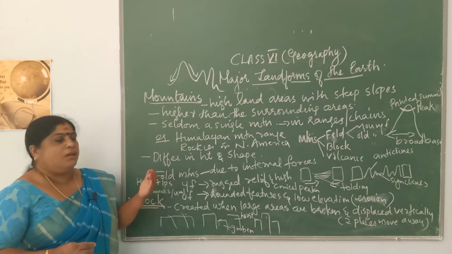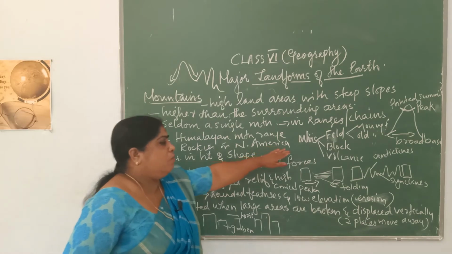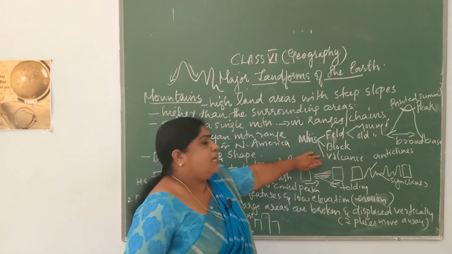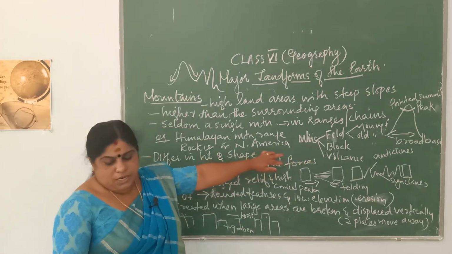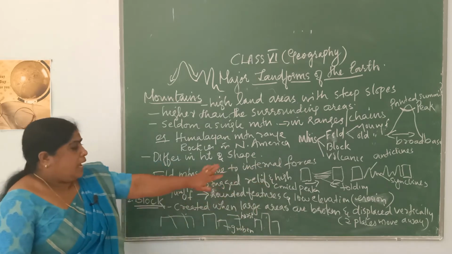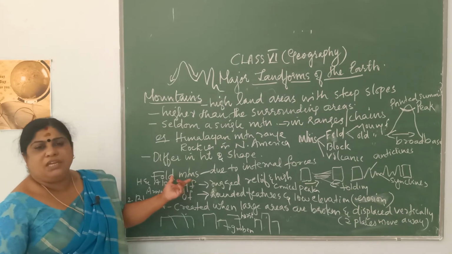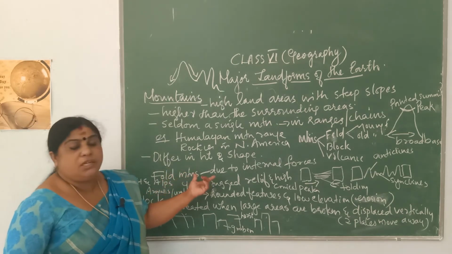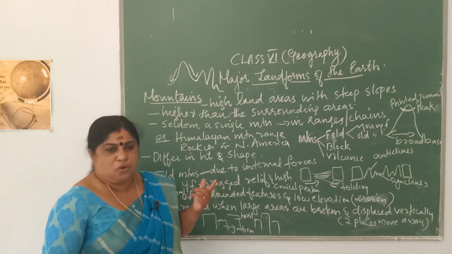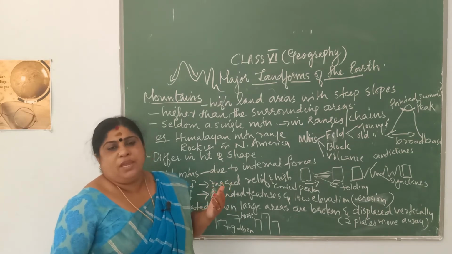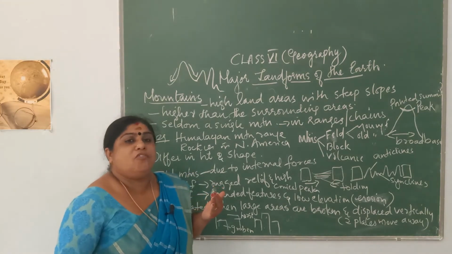Mountains can be divided into three according to their formation: fold mountains, block mountains and volcanic mountains. Fold mountains are usually formed because of internal forces. The interior of the earth is made up of a number of layers of rocks which continuously keep on moving, and these layers of rocks are called plates, and the theory is called the theory of plate tectonics.